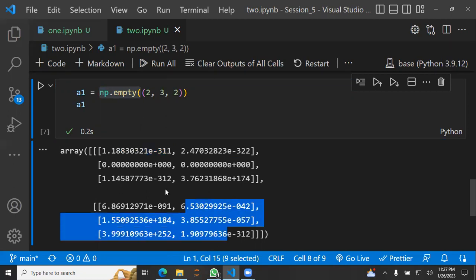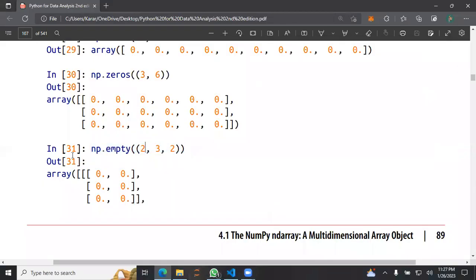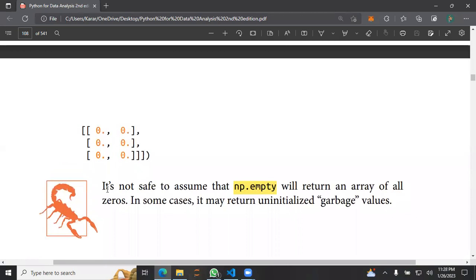But if you restart the kernel, or maybe restart the computer, then maybe you could get 0s everywhere because there is no junk inside your RAM or memory. And yeah, it's not safe to assume that numpy.empty will return an array of all zeros. In some cases, it may return uninitialized garbage values. So yep, that's what they really mean.